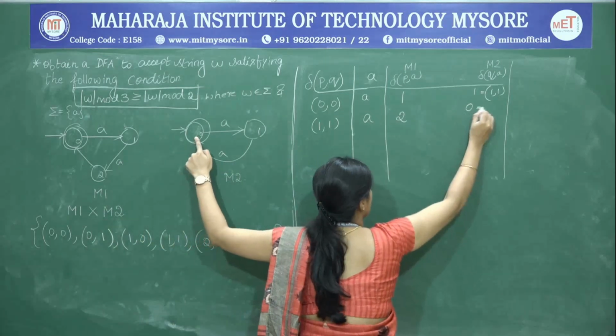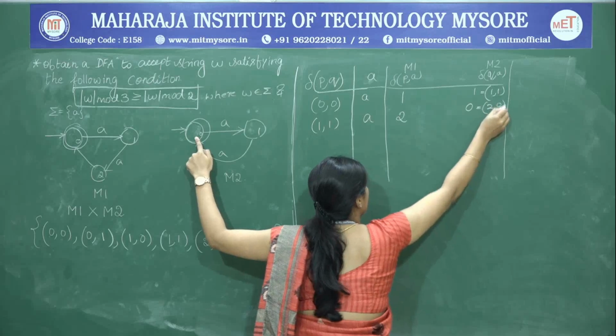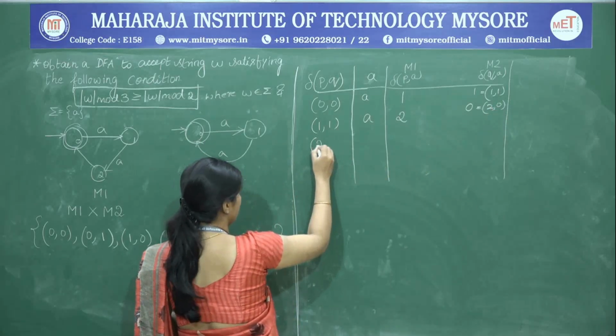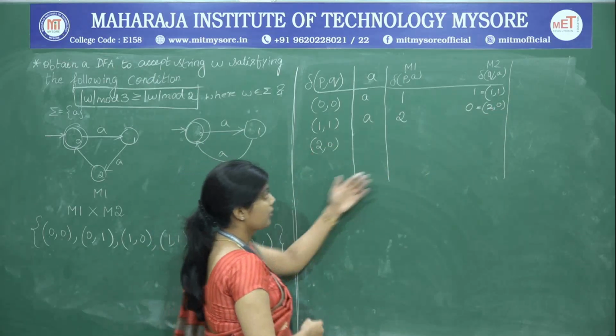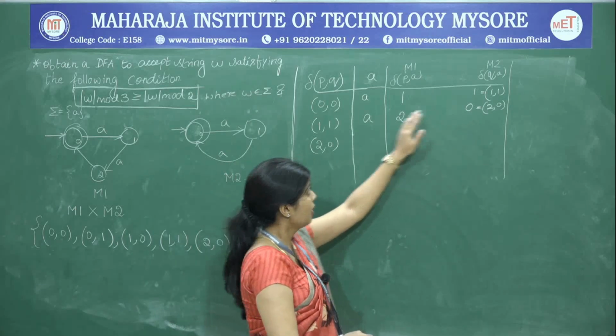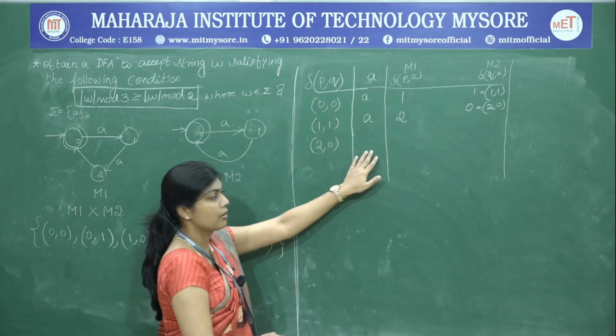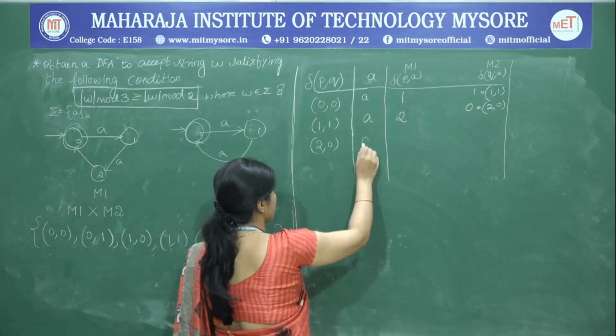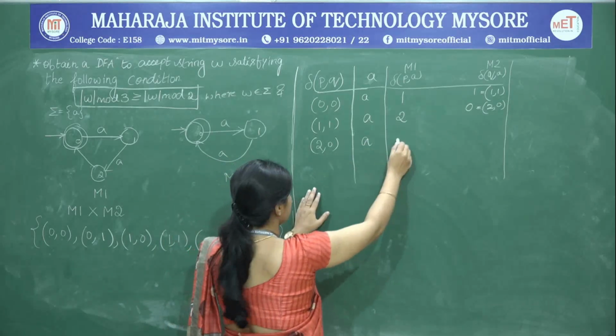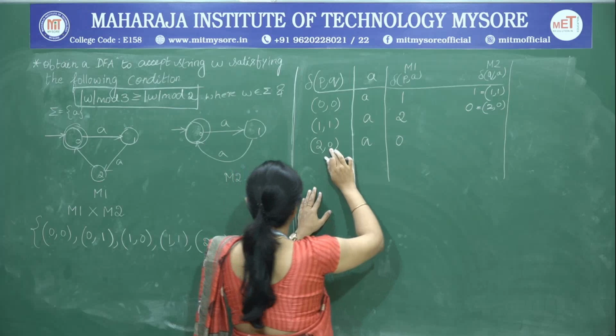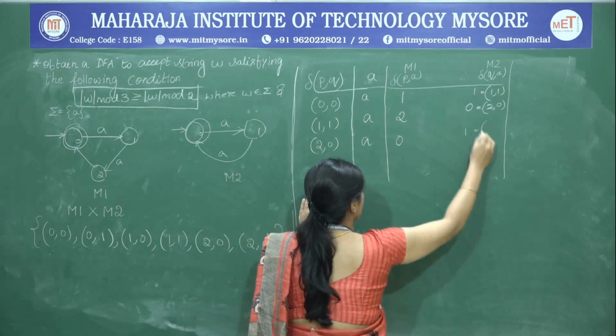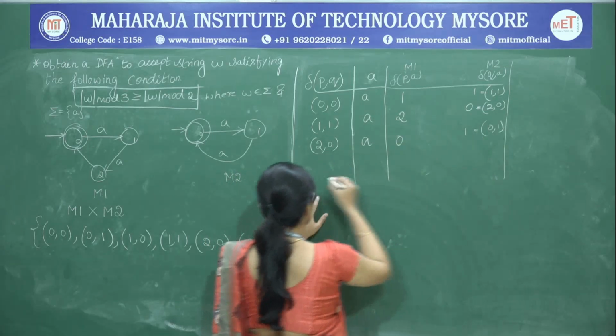So, the destination state is 2, 0. Pick up that 2, 0, which is the new state which I have formed for the DFA. From that state we find the transition on A. So, 2 is going to 0 and 0 is going to 1. So, it is 0, 1.